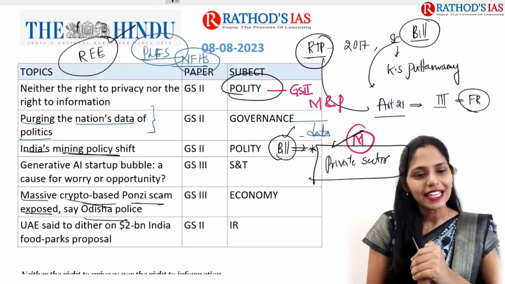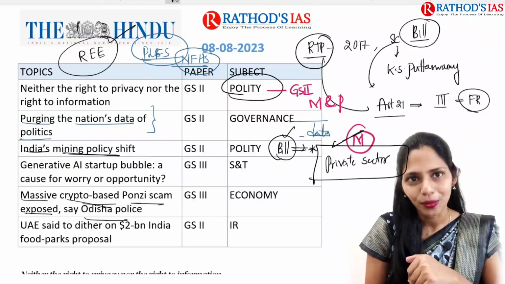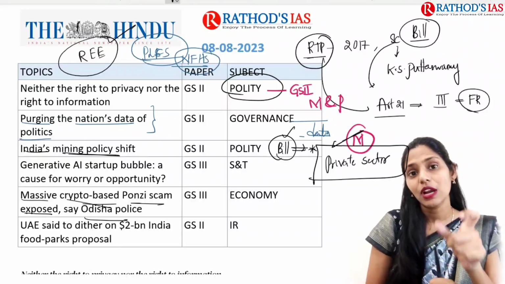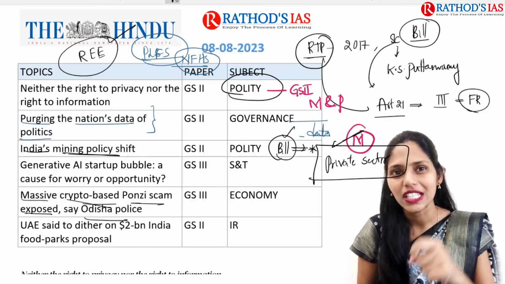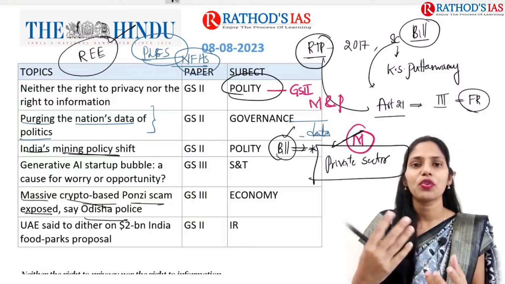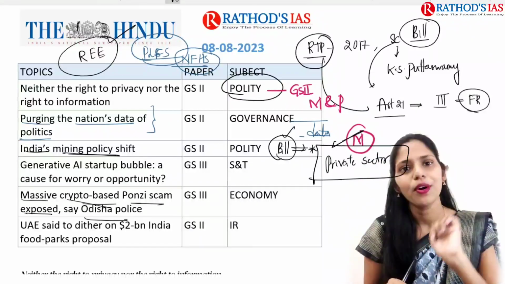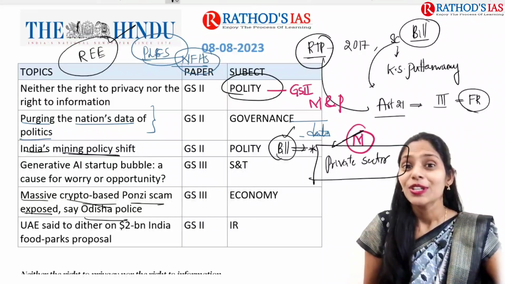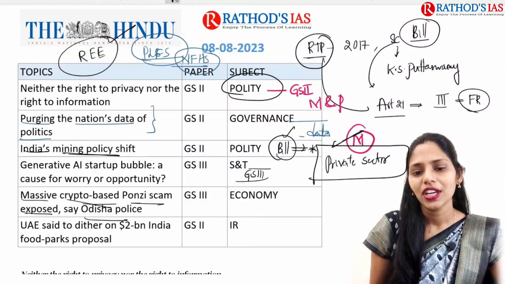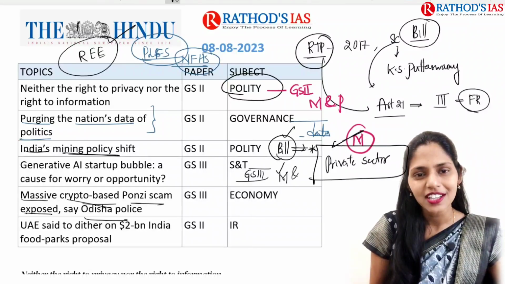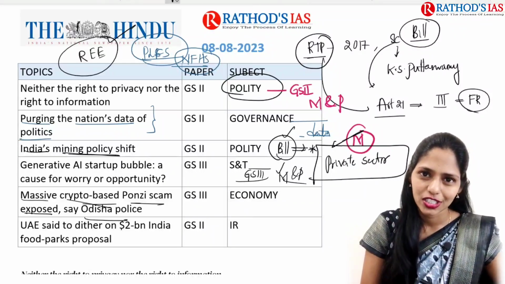And the next topic is: generative artificial intelligence startup bubble, a cause for worry or opportunity. So here you have to understand what generative artificial intelligence is, and you have to understand the significance, the advantages, and the issues. Nothing more, nothing less. And this topic is important from your science and technology. Science and technology comes under your GS paper 3. This topic is important for both mains and prelims. From prelims you can get questions from its applications.